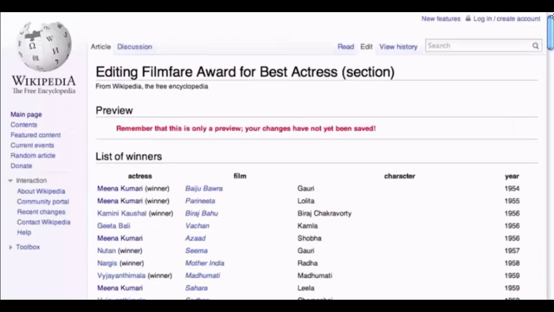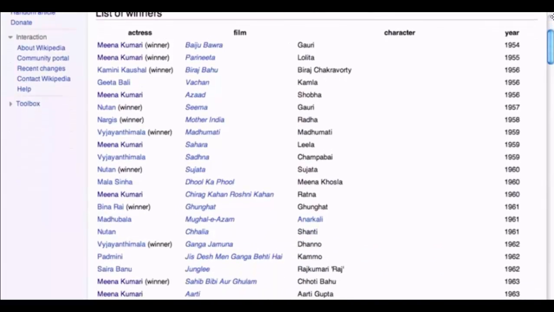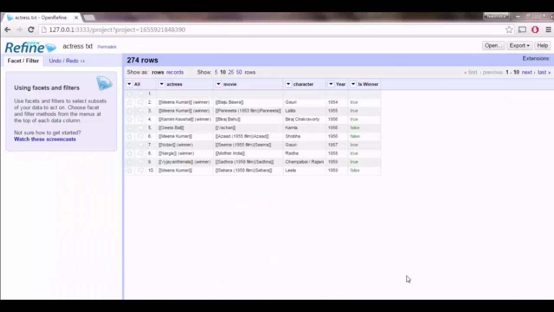And click on preview button, and now we can see the preview of best actors in the table format. In this way, we can convert data from one format to another form. We can use Openrefine for sensitive data as well, because we are not going to upload our own data into the cloud or network. It's just a desktop application. So Openrefine is not only for cleaning up messy data and transforming data from one format to another format. It is also for enriching data, making it less ambiguous and more precise.